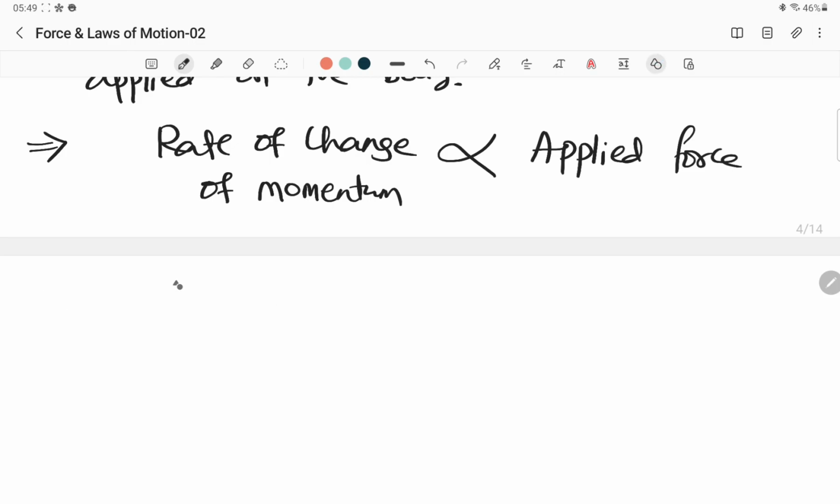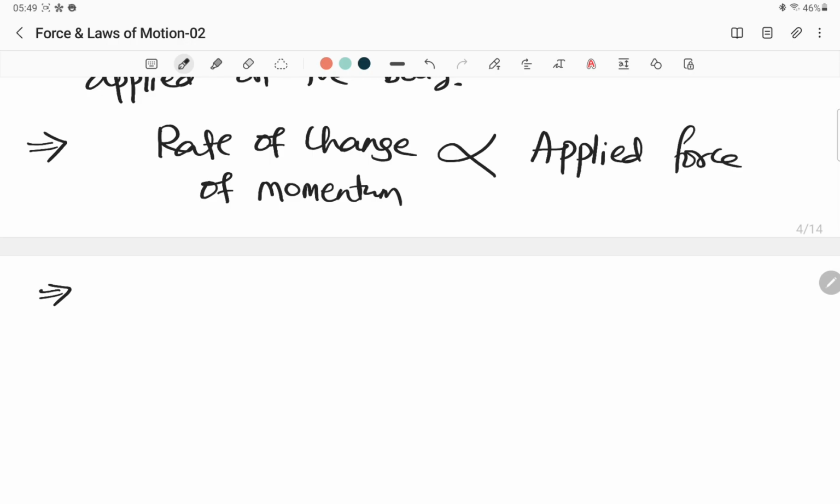Now let us try to take a body here. Otherwise, before taking the body, one more thing, let us write here. Rate of change of momentum means what? Rate of change of velocity means, do you understand? Rate of change of velocity we wrote as v minus u divided by t, no? Final velocity minus initial velocity divided by time. This is rate of change of velocity.